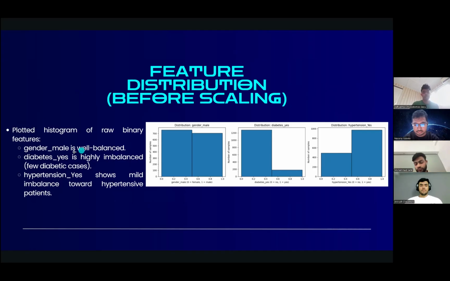So gender male is well balanced, diabetes is highly imbalanced, as you can see here, and hypertension yes shows mild imbalance toward hypertensive patients.